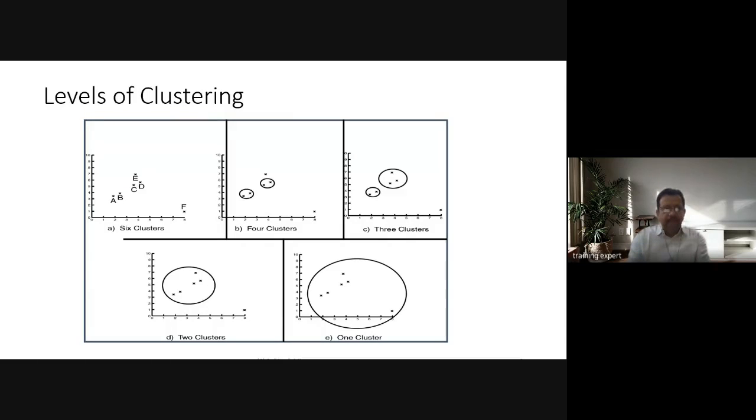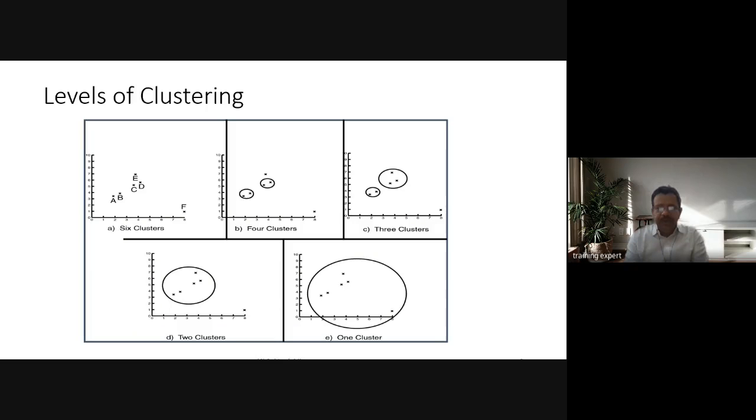Let's say I have the data, 6 points. Individually they are all 6 clusters, right? Individually all points can be considered as a cluster, but we have to reduce them. We see A and B being very near to each other, similarly C and D being near. So that leads to 4 clusters.